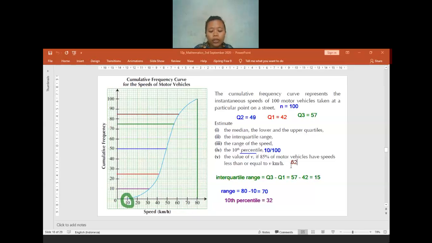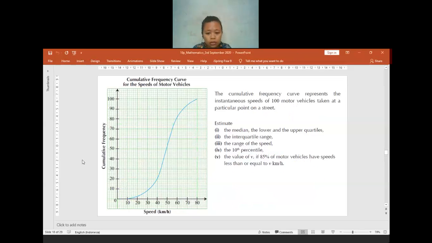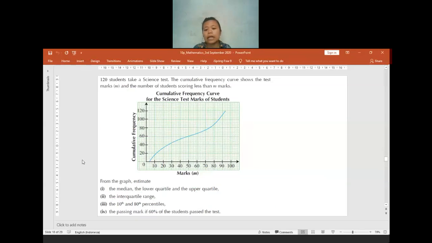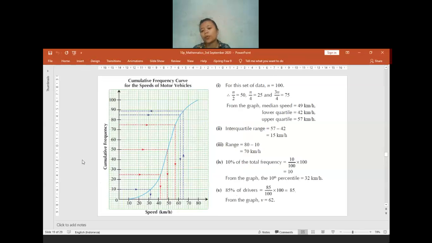Is there anyone having any questions so far? Or is my explanation still too fast? No? Okay. If no one has any question, I will move to the next example question. Yes, the V is 62. This is the answer. Later, I will share the PowerPoint. You can check it by yourself.